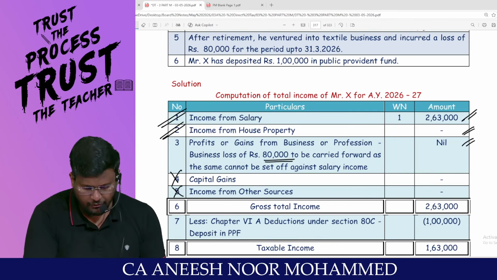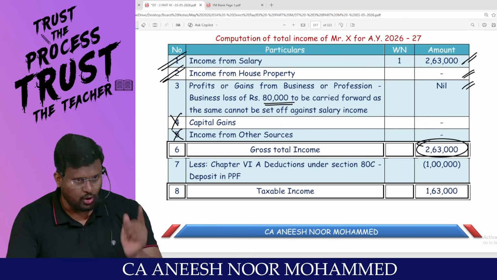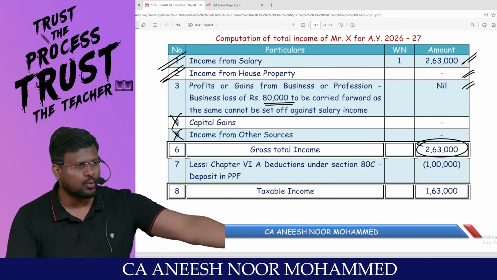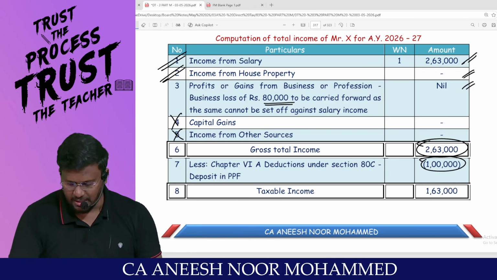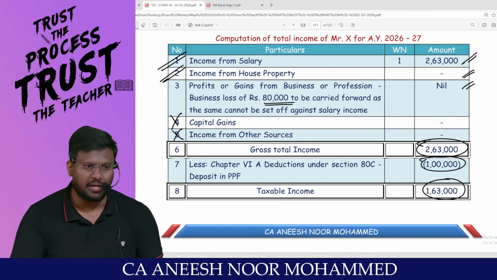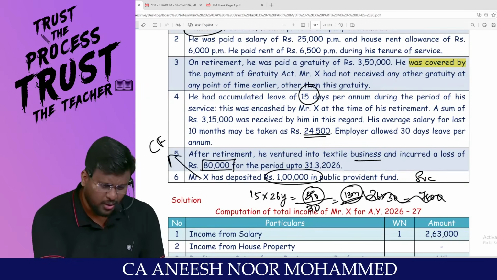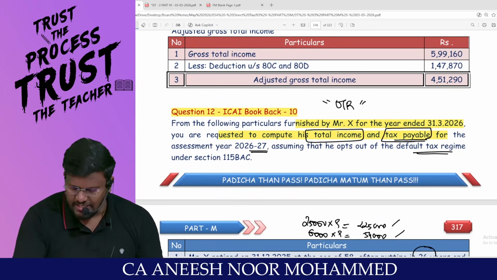No capital gain information, no other sources information. You will get gross total income. Now from that gross total income, since you are traveling through the optional tax regime, you are entitled to claim 1 lakh as Chapter 6A. 1,63,000 is the taxable income, my dear lovable students. What and all they want? They want total income and also the tax payable. What route?